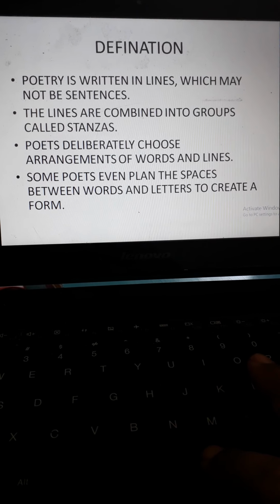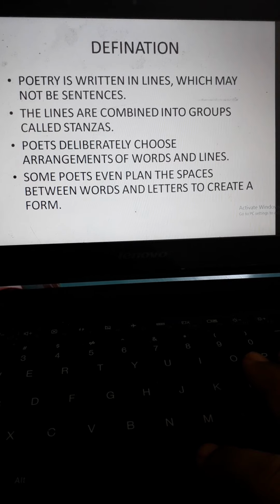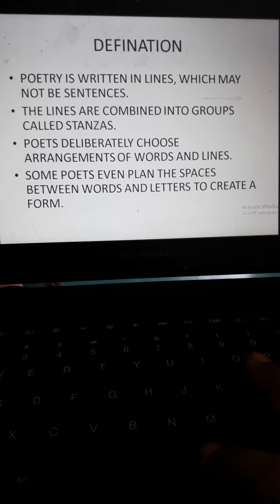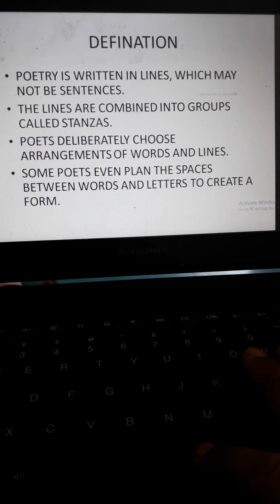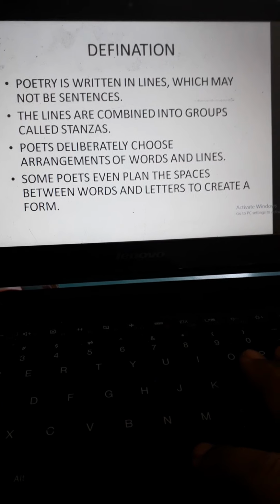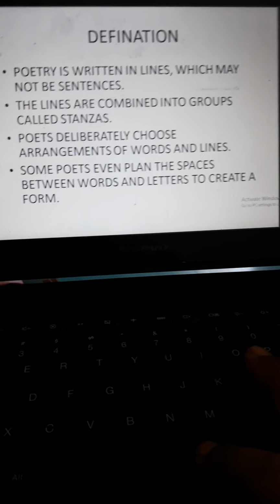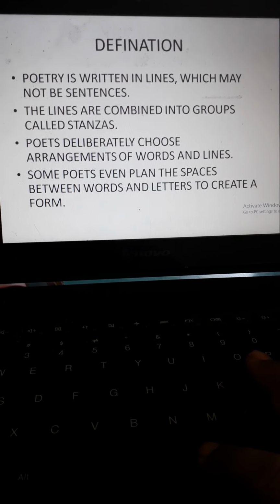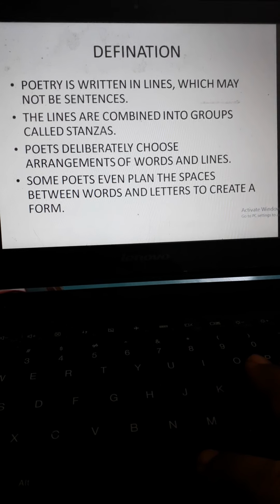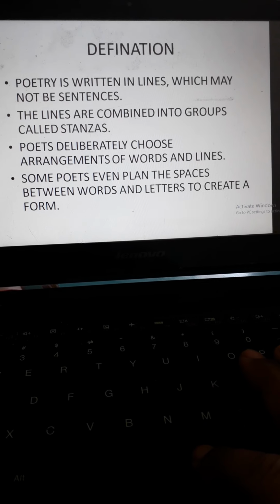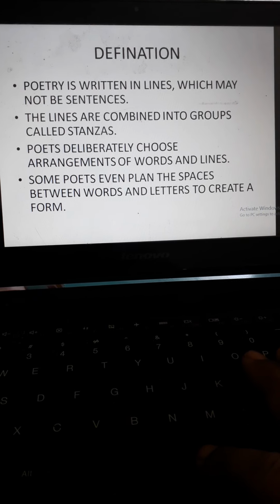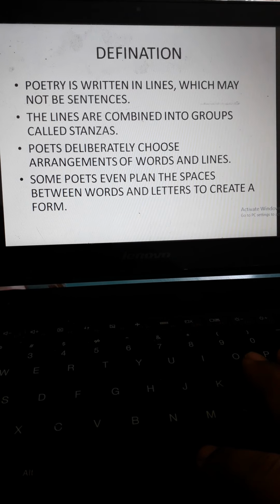Poetry is written in lines which may not be sentences, and the lines are combined into groups called stanzas. Poets deliberately choose arrangements of words and lines. Some poets even plan the spaces between words and letters to create a form. Secondly, many poets also try to rhyme. So that is why we say rhyme or rhyme scheme. A particular stanza has a definite rhyme scheme.